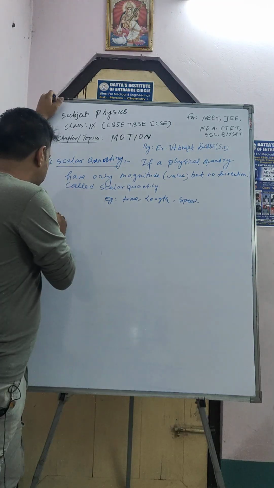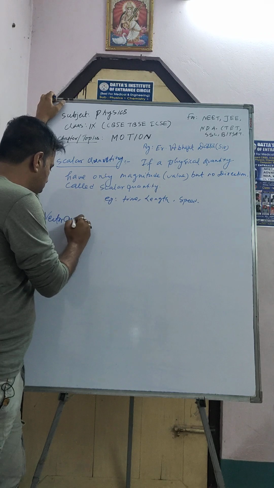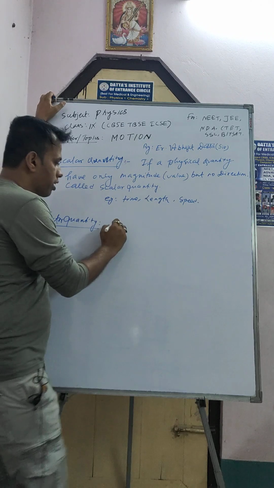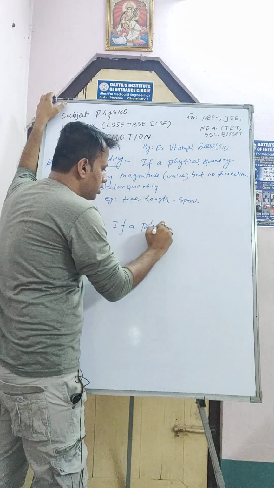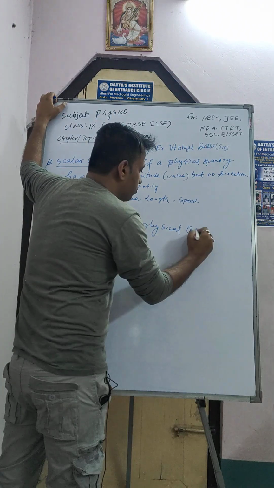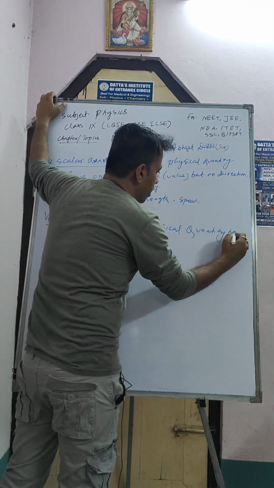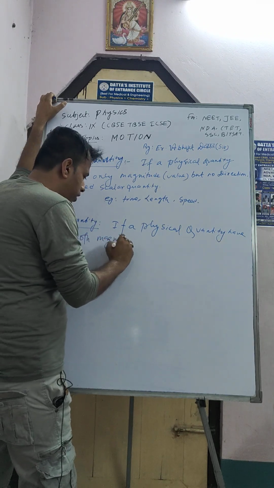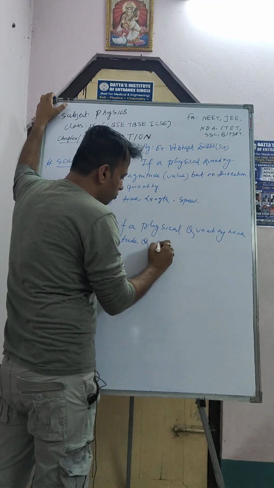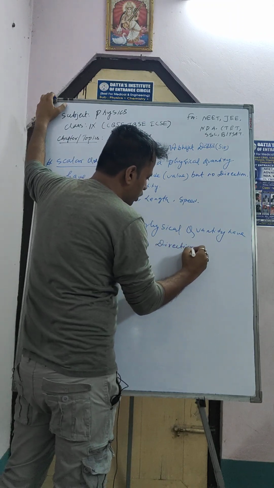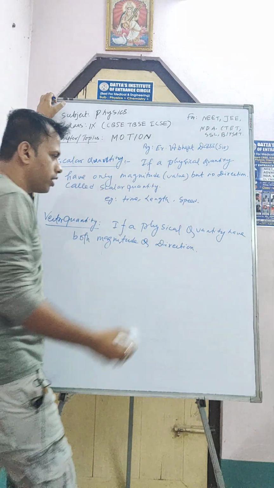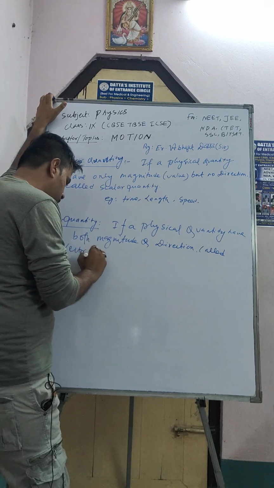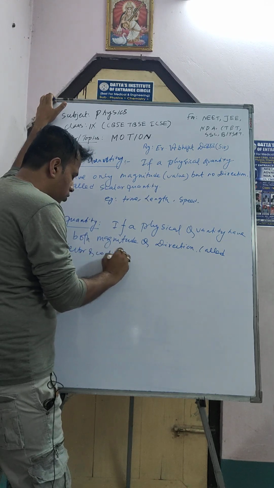Okay, then vector quantity, vector physical quantity. So what is a vector quantity? If a physical quantity has both magnitude and direction, it is called a vector quantity.